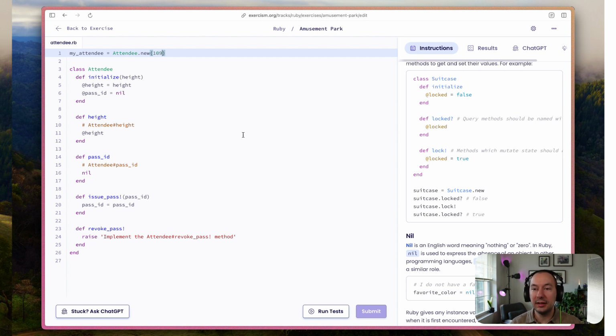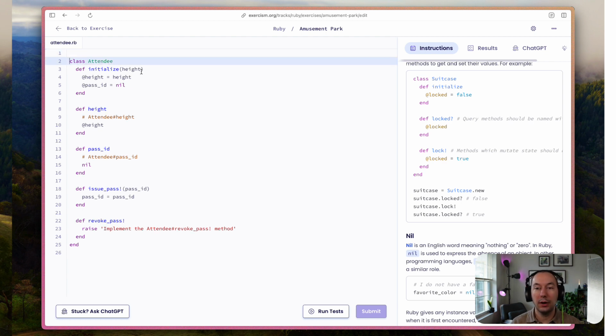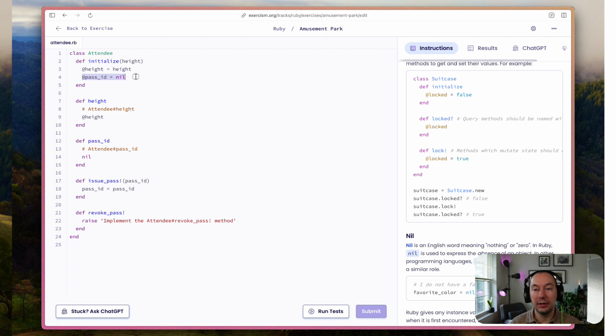Right, so we're sending it a height, but we're not sending it a pass ID, make one up, right? Because that's not the definition, and that's not what we necessarily want to do. Because there's some business logic behind that, it makes sense that information is probably not available at the time that we initialize things. So I think what we're trying to do is just set a default pass ID of nil.